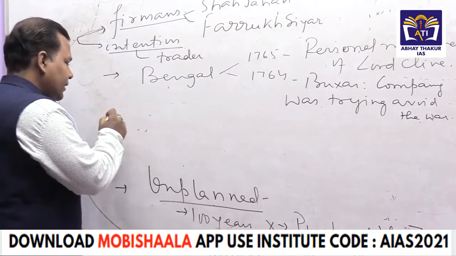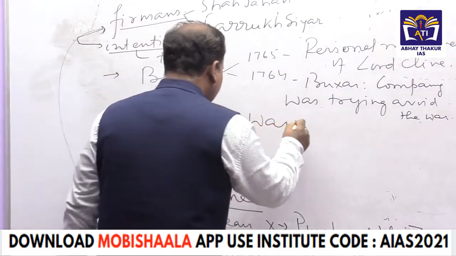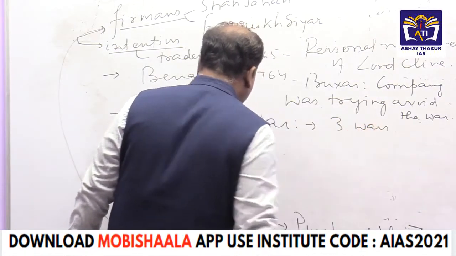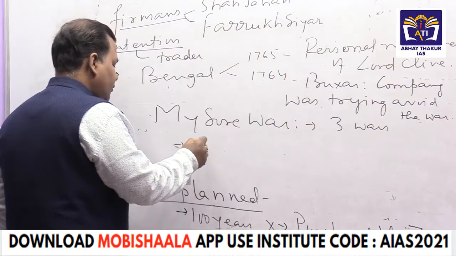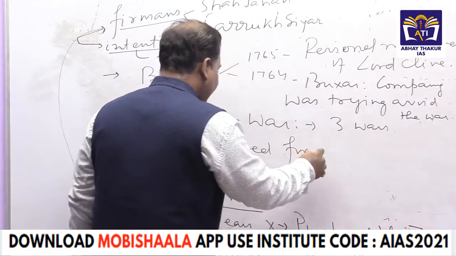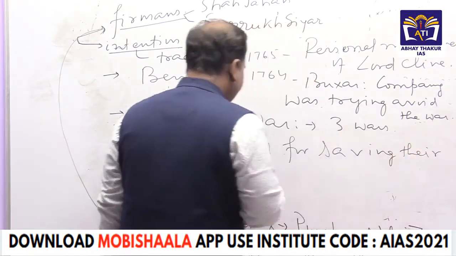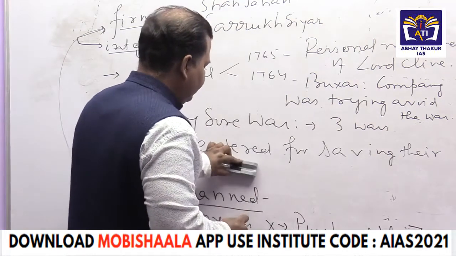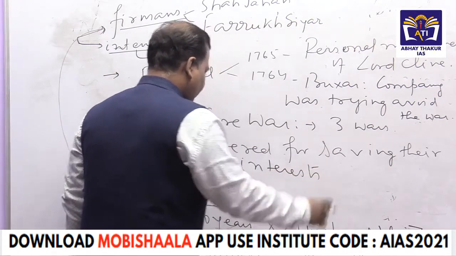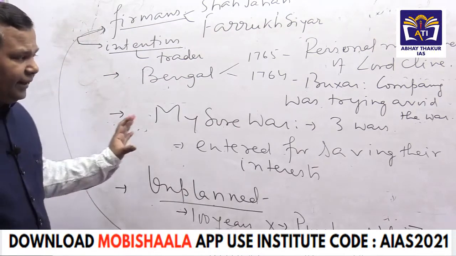Simultaneously, we have to give the example of the Mysore War. Here we have to say that the British fought three Mysore wars, and in almost all the Mysore wars, the British entered for saving their interests, rather than planning for winning India. How to save their interest?